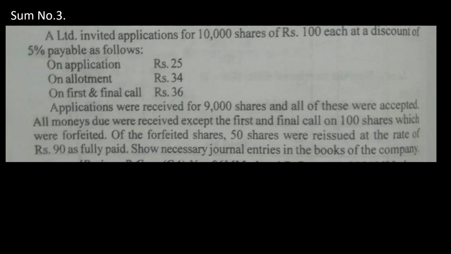The problem clearly says that we have issued 10,000 shares. Out of 10,000, we received applications for only 9,000 shares, which means we are short of 1,000 shares. We'll ignore that and see only the 9,000 shares. Therefore, the first entry will be for 9,000, the second entry also for 9,000, and thereafter every entry will be only for 9,000, not for 10,000. Now, we'll see the answer here.